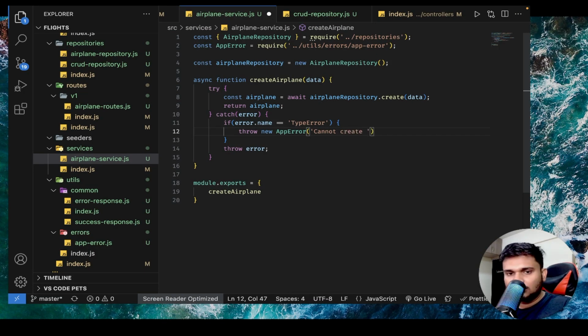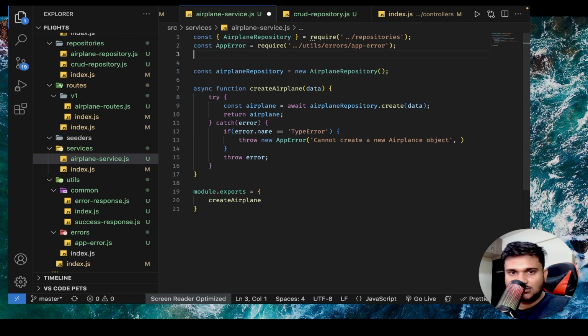Cannot create a new airplane object. This is going to be the message, and the status code that we are going to send is going to be something like this.